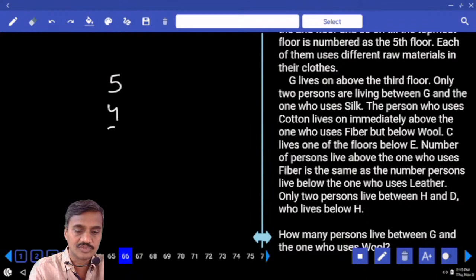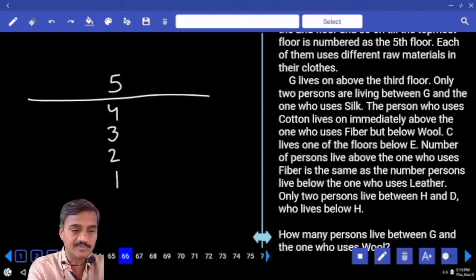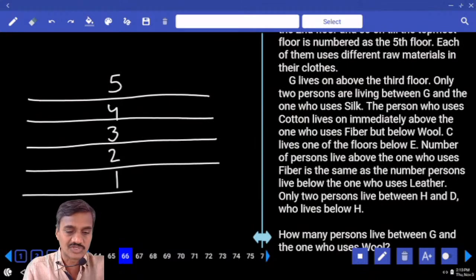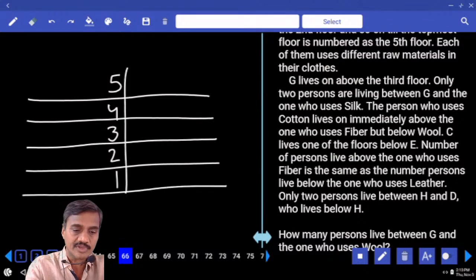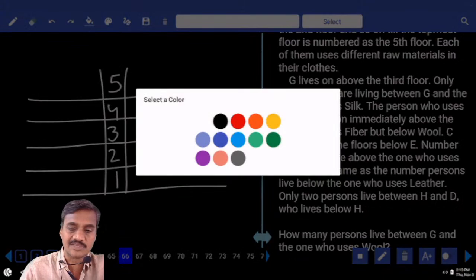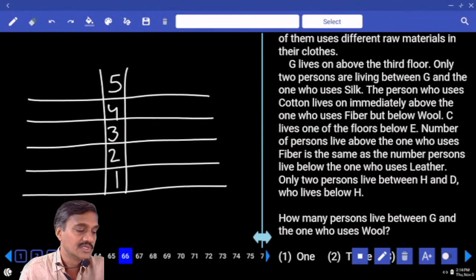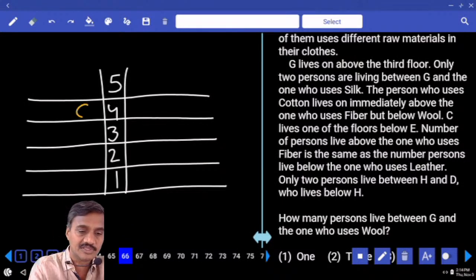So 5, 4, 3, 2 and 1. 5 floors, and 5 persons on these 5 different floors. Write down the floors at the center and extend the lines like this, wherein we can represent 2 possibilities simultaneously. Then the first one, G lives above the 3rd floor. How many possibilities? 2 possibilities. G can be either on the 4th floor or G can be on the 5th floor.